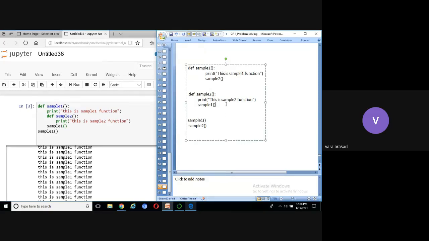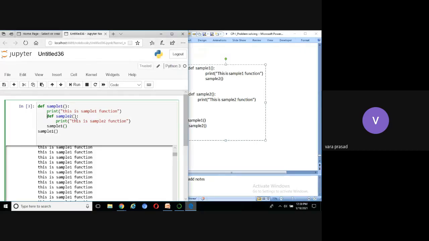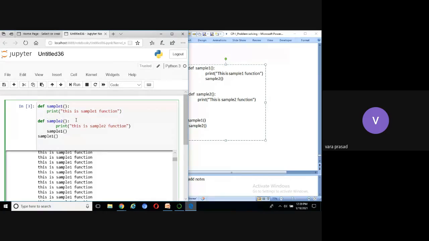Let us take one example here. If I skip this line, what will happen? This is sample1, this is sample2, and this is the sample2 function. I will execute the code here. Now I'm going to call sample2, then I'm calling sample1 and sample2.